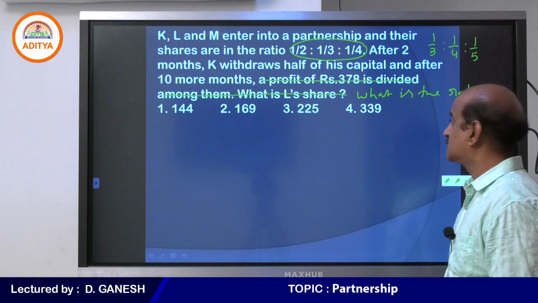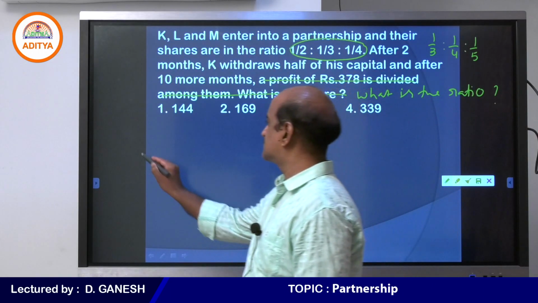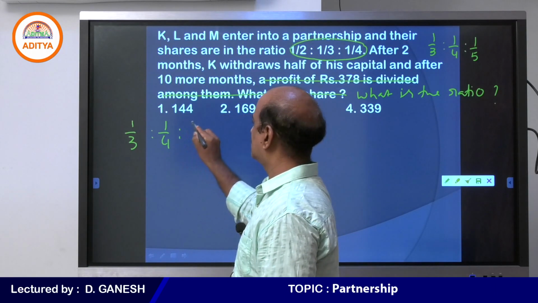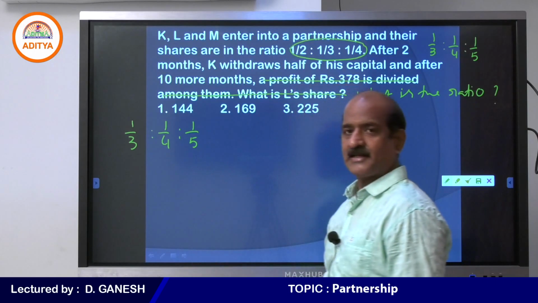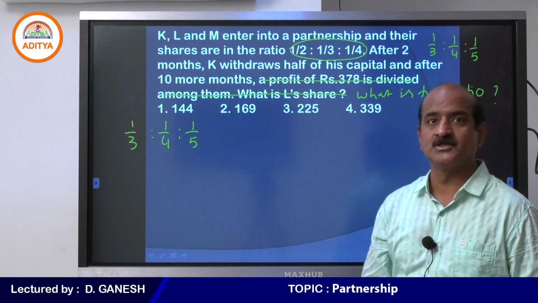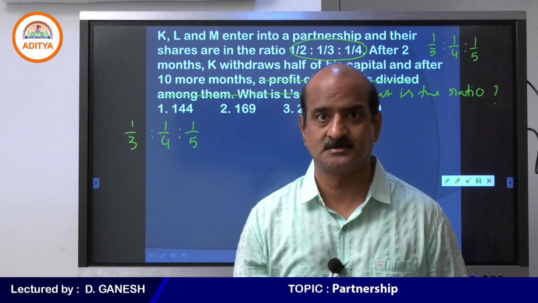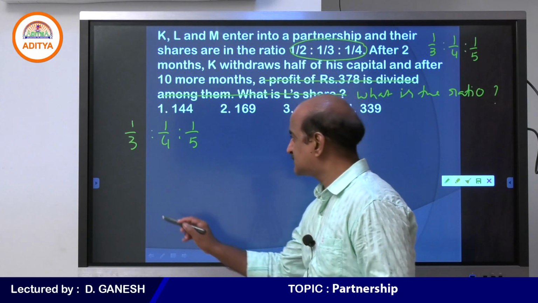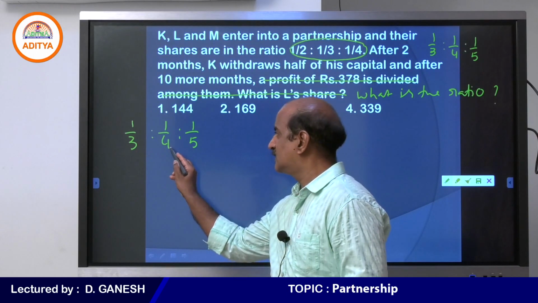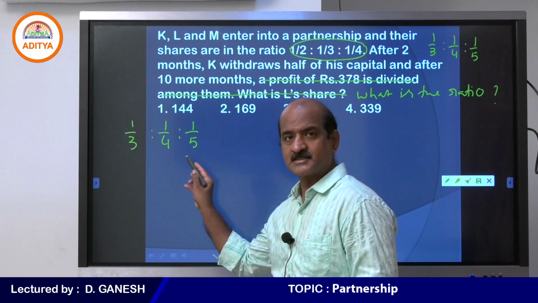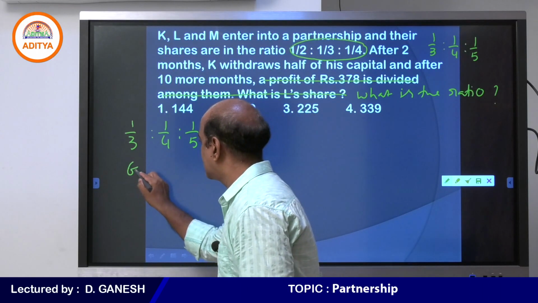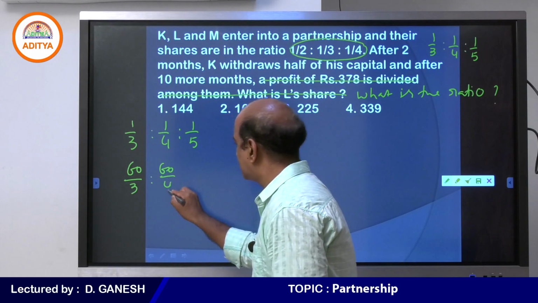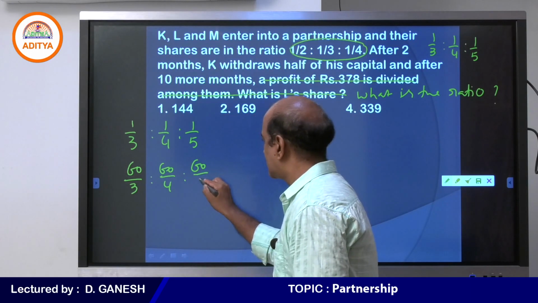The first thing we have to do is change the fractions into whole numbers. 3 into 4 is 12, 12 into 5 is 60. We have to multiply the entire ratio by 60. You know that a ratio multiplied by the same number doesn't change.